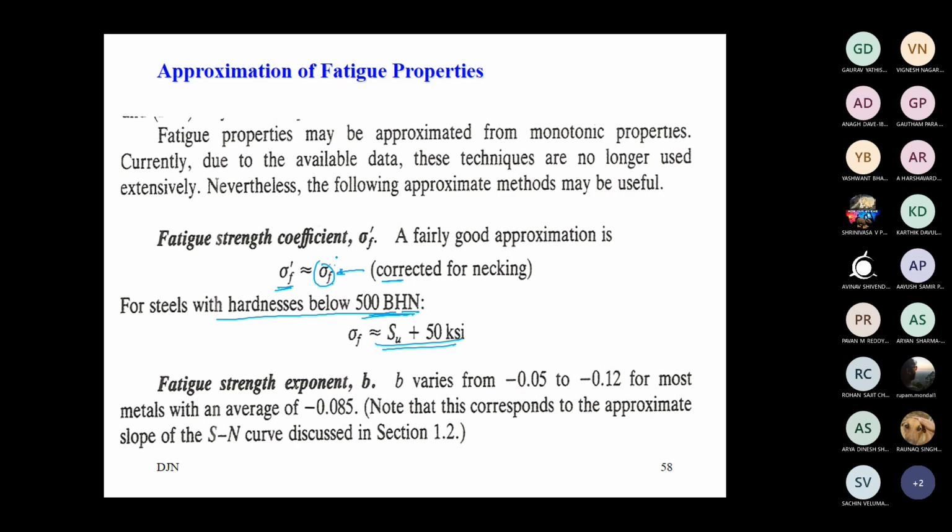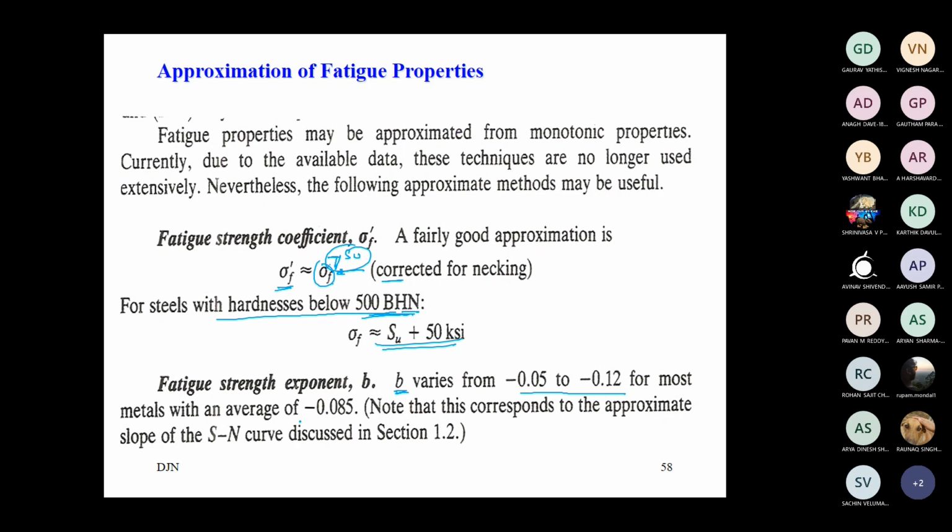This value is actually greater than Su, ultimate strength. This value would be definitely greater than the ultimate strength of the material after correction. So obtaining true fracture strength is difficult. Then this is one more assumption we can talk about. Then the b value varies in this range, minus 0.05 to minus 0.12, for most metals, as observed in practice.